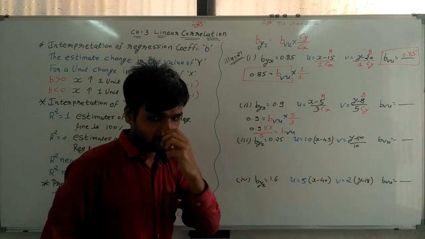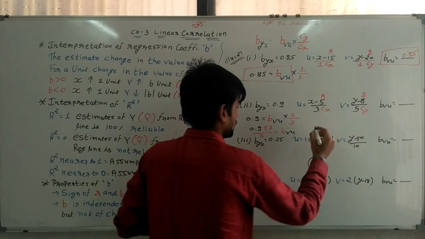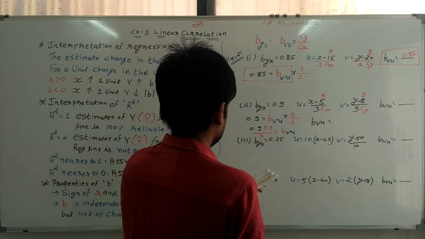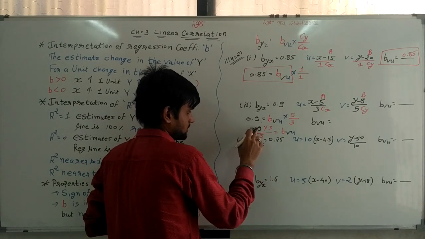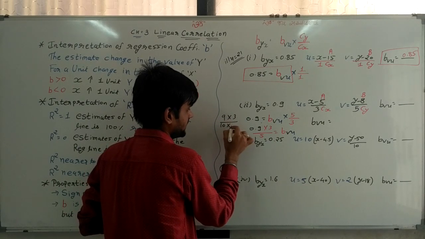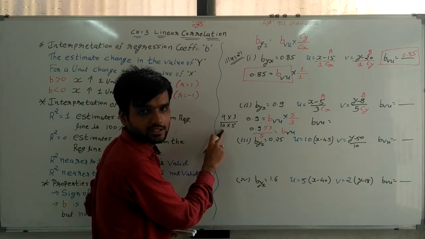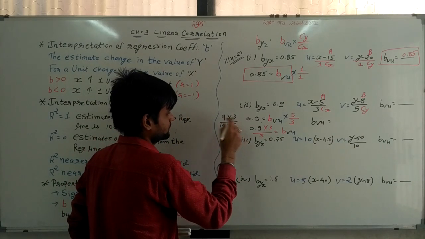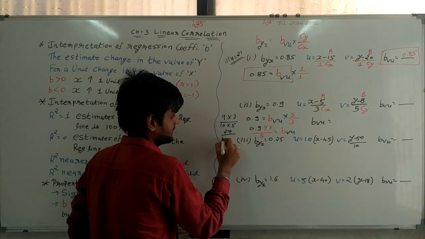Now solve it. What is the answer? We get the value of bvu equal to 9 into 3 divided by 10 into 5, because if we cancel the decimal point, then 10 is in the denominator. So 9 into 3 divided by 5 gives 27, divided by 10 into 5.